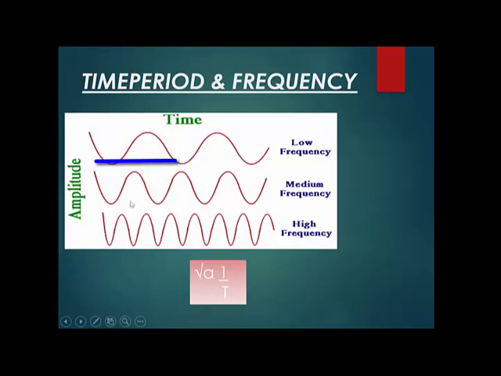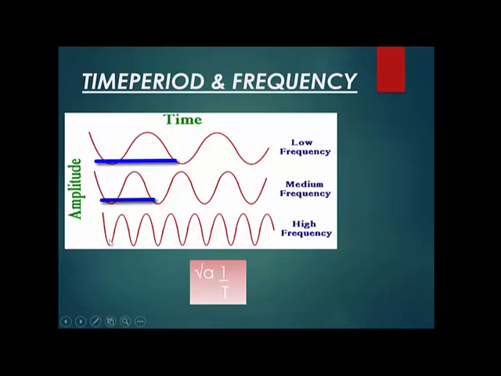Let's take the second one. It starts from here. How much time does the second wave take to produce? It is from the start to this point. Is this time less or more than the first one? Less. Very good.